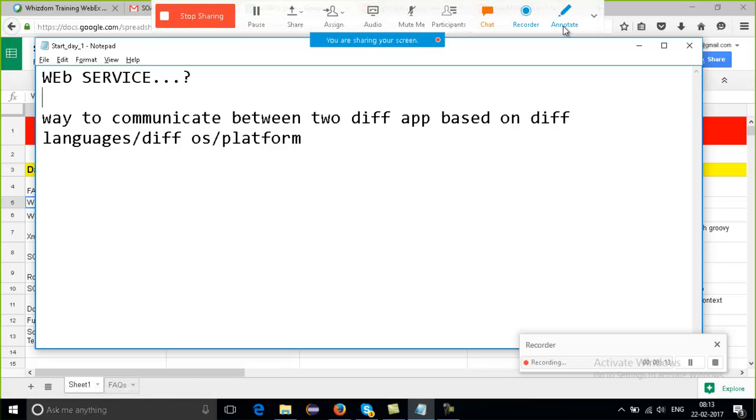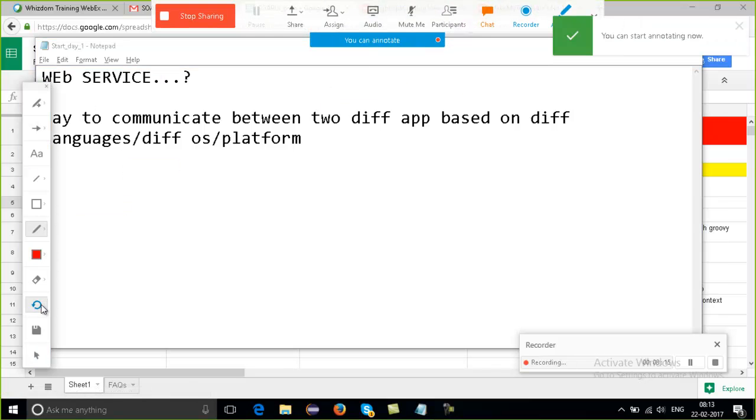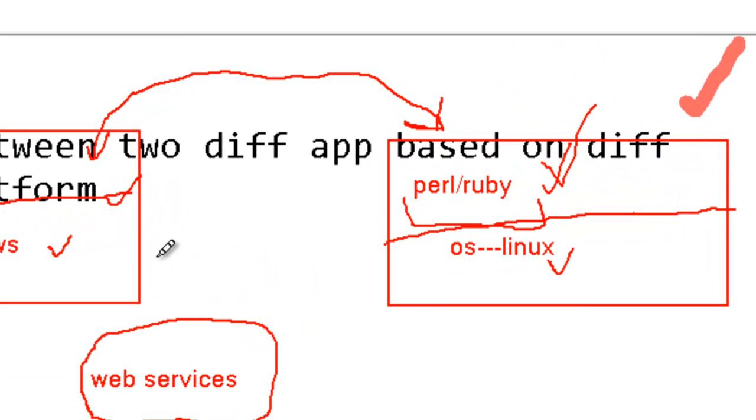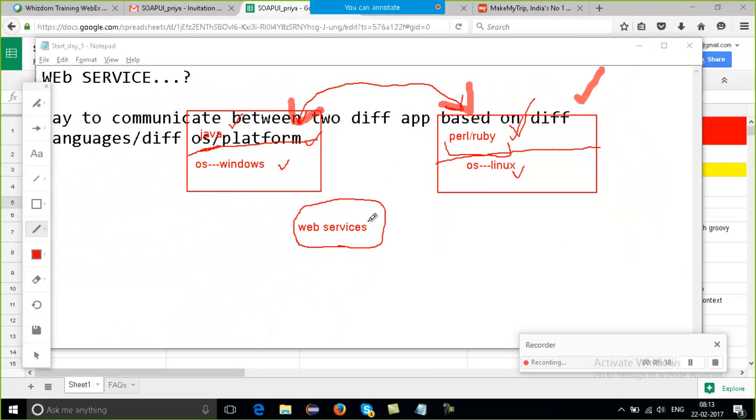And the diagram which I showed you here is a web service, and how this communication is possible, how it sends the data and gets the data, we'll discuss in great detail. This is just an introduction to the concept of web service. Everything which we are working on is nothing but a web service, right?